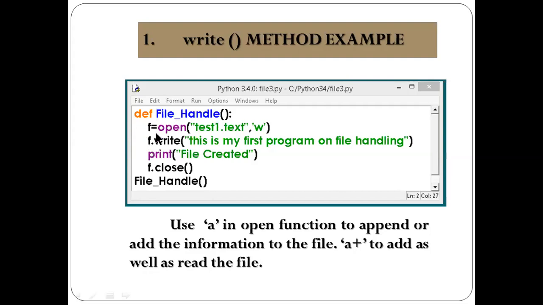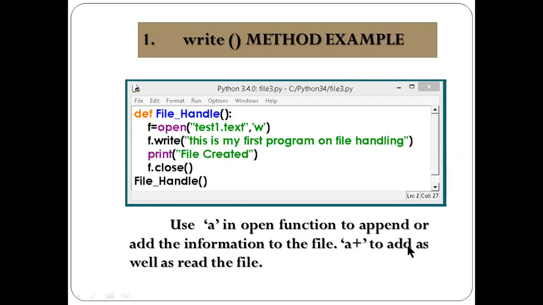def is a keyword. You just have to use the def keyword, and take care of the rounded brackets and colon. The function name can be anything. Whatever you declare here must be called. Whichever program you use in data file handling, text file or binary file, you can write it here, with no difference.